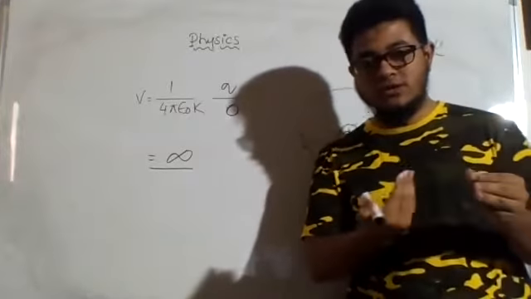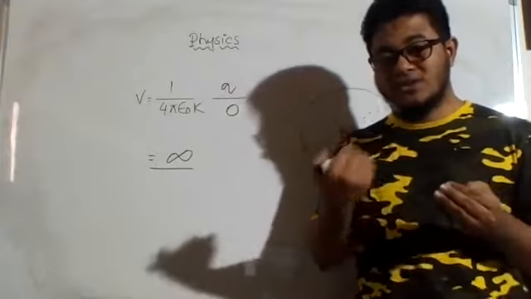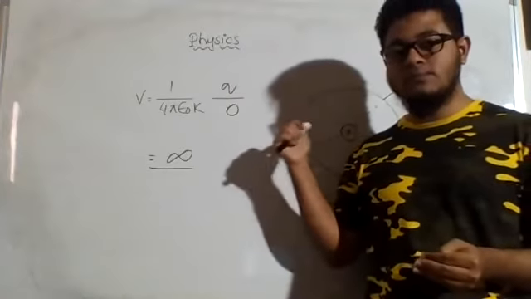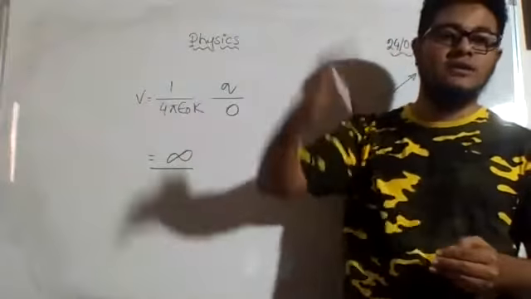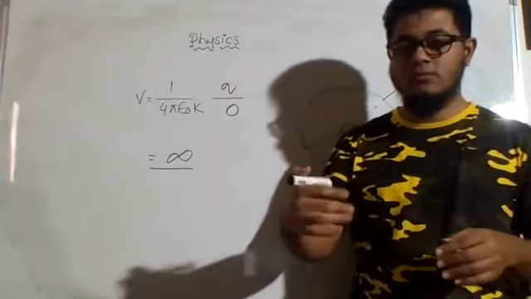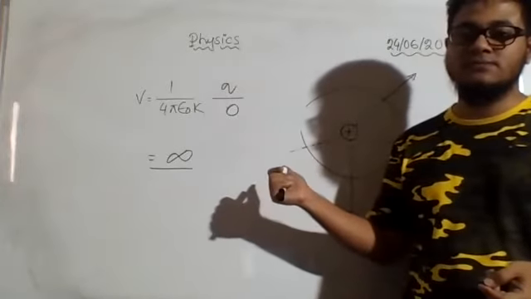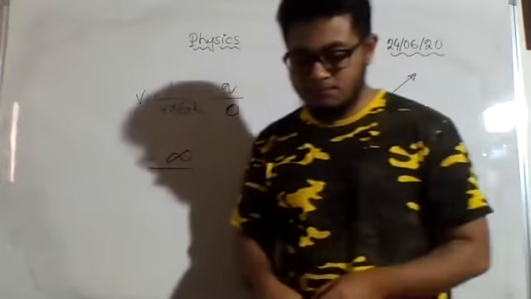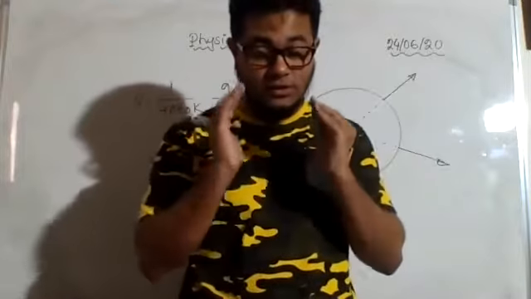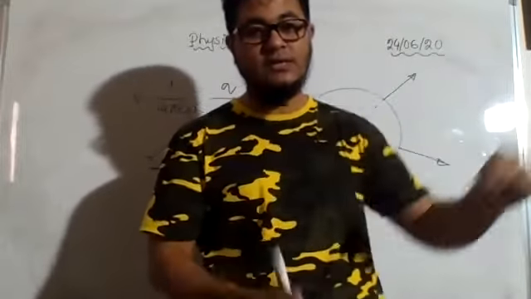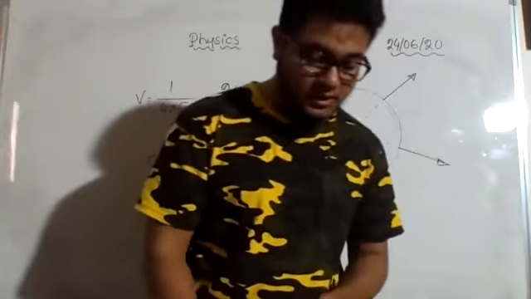As you get closer and closer to the charge, what will happen? The potential will increase, and when you reach the center of the object, you can claim that it is the maximum, highest level of potential, because more than that is not possible. So the highest amount is infinity. Understood my point? The lowest potential is at infinity, and the highest potential is at the center, which is infinite.